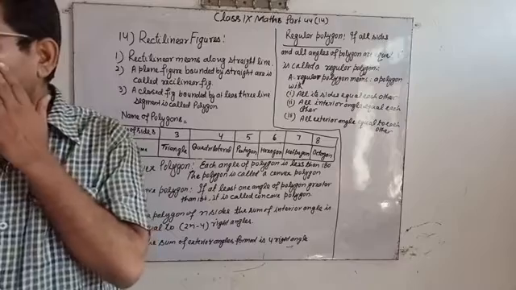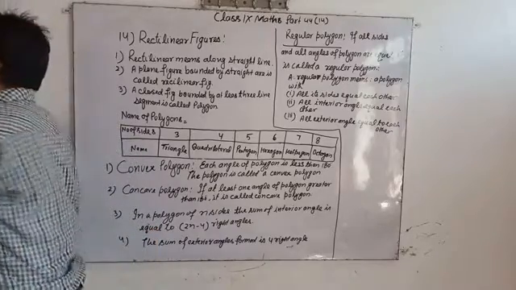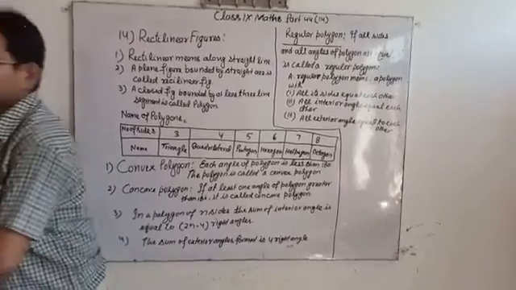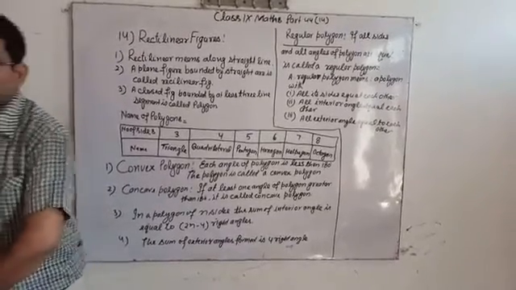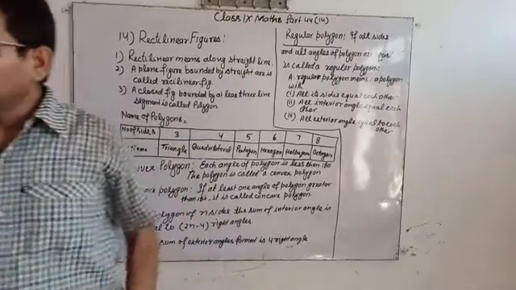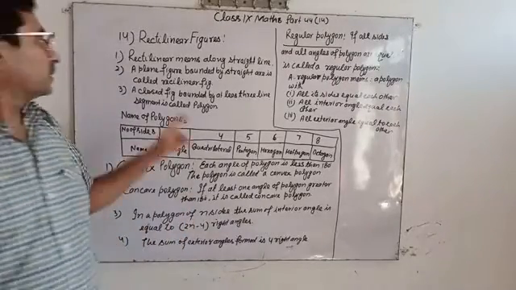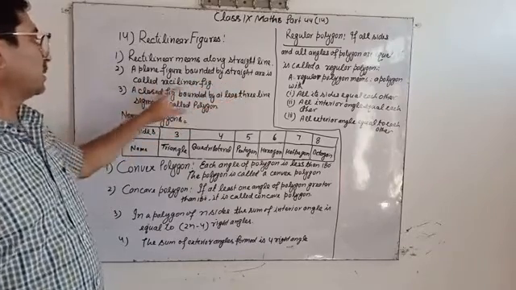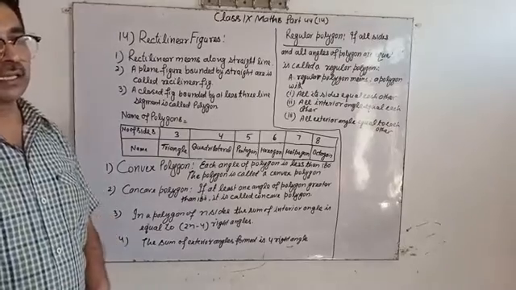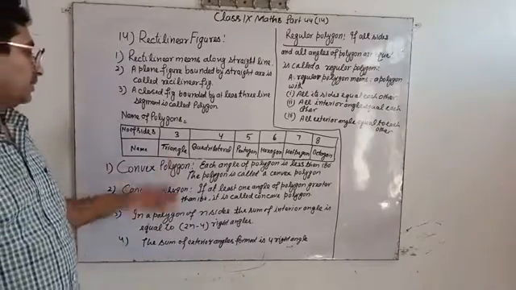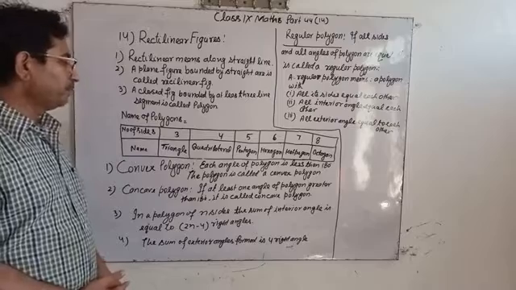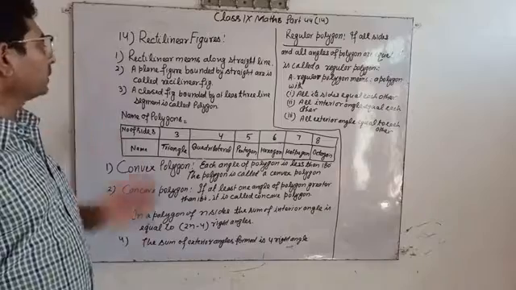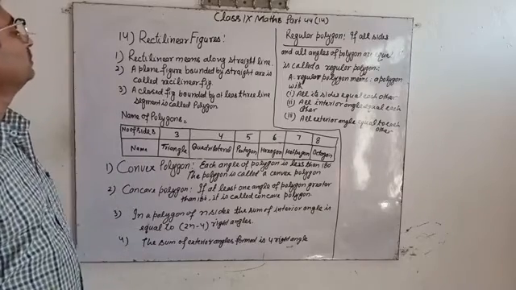Second, a plane figure bounded by straight lines is called a rectilinear figure, such as a triangle, quadrilateral, pentagon, hexagon, heptagon, octagon.